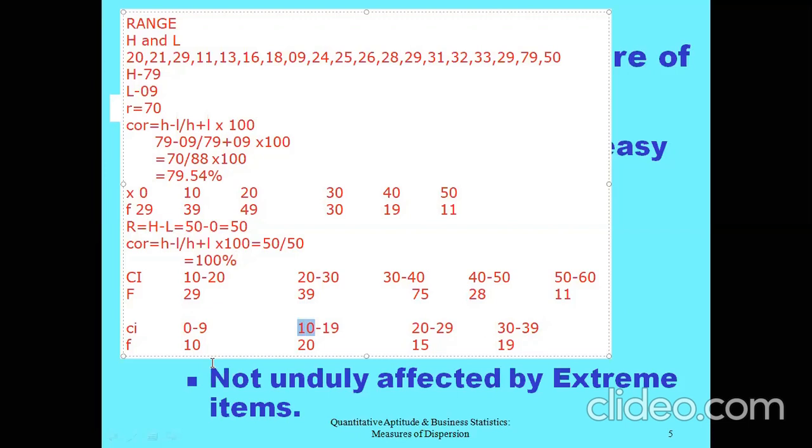Similarly, the upper limit is 9 and here the upper limit is 19. The width of the class is 10, not 9. And there are 10 numbers, from 0 to 9: 0, 1, 2, 3, 4, 5, 6, 7, 8, 9.